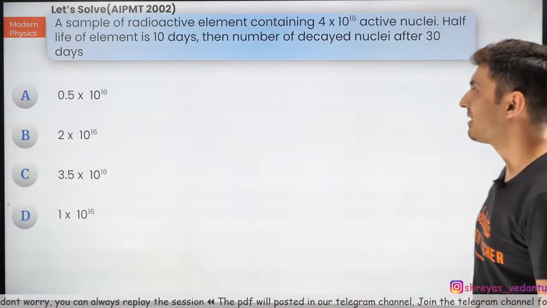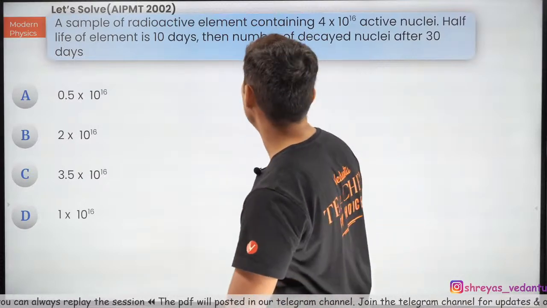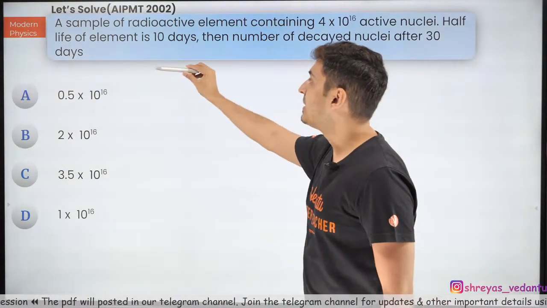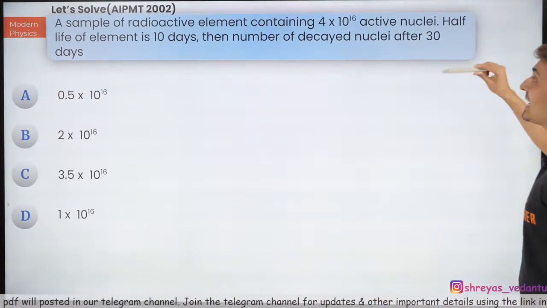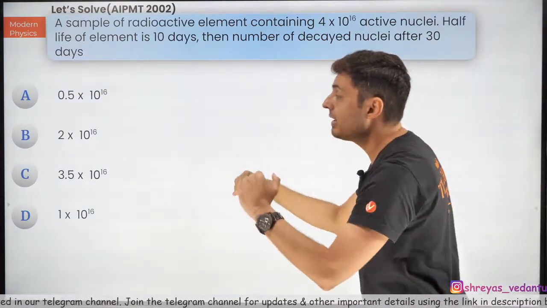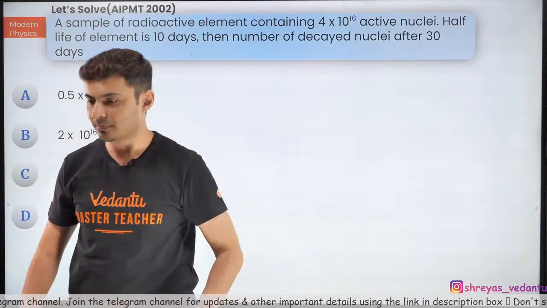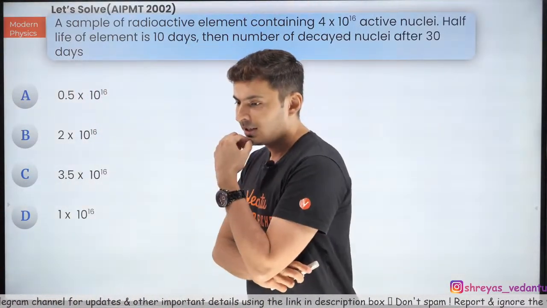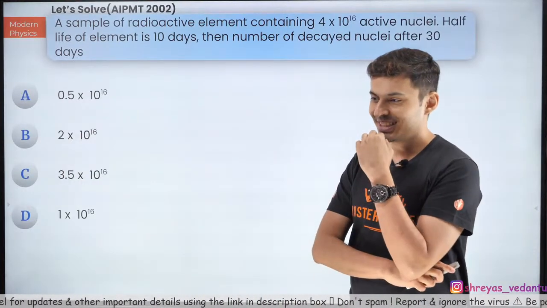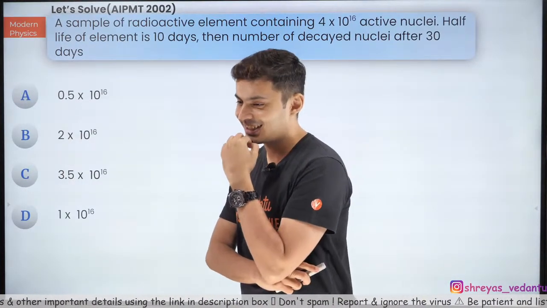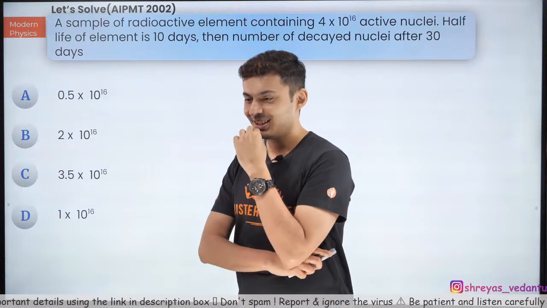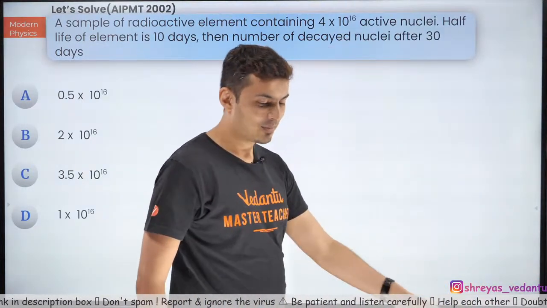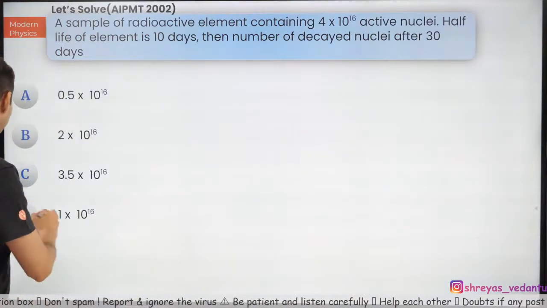Next question coming up on your screen now. A sample of a radioactive element contains this many active nuclei, and the half-life of the element is 10 days. Then the number of decayed nuclei after 30 days is straightforward. Come on, let's see how many of you can do this. Nivedita, you should know how to calculate, bacha. You should know, a little bit at least. You cannot say, sir, I'm going to be a doctor, I don't need calculations at all. Come on, you're going to need calculations in life for so many things.